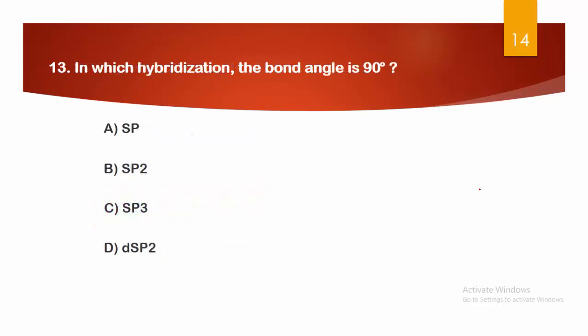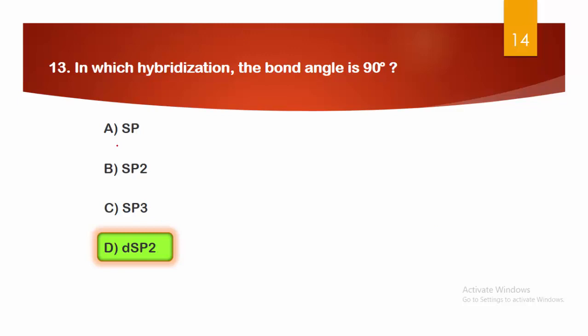Next, in which hybridization is the bond angle 90 degrees? Very simple. A. sp, B. sp2, C. sp3, and D. dsp2. So the right answer, just guess it, is option D. dsp2 has a bond angle of 90 degrees.